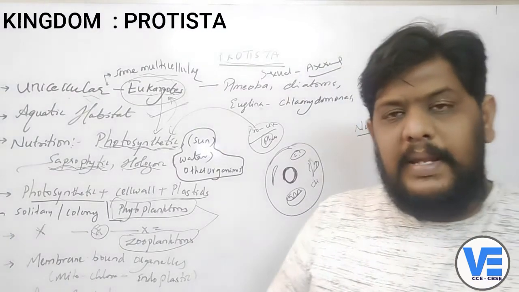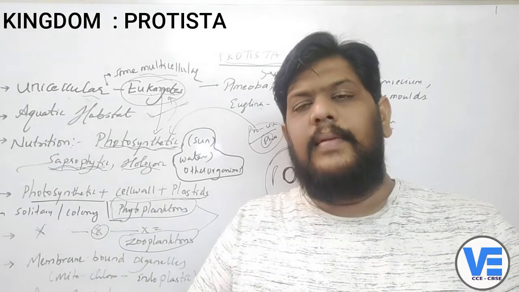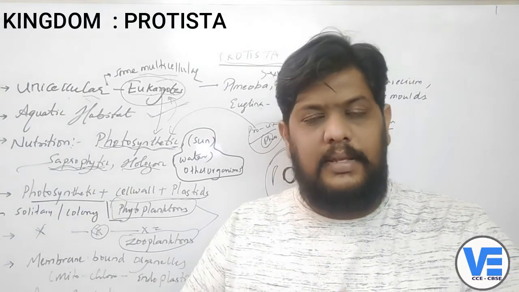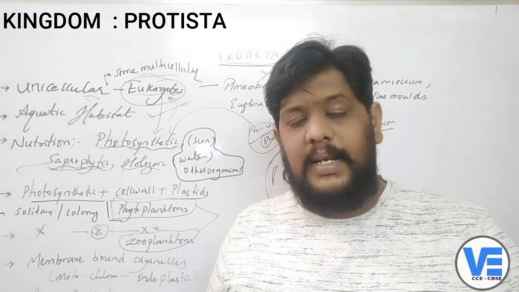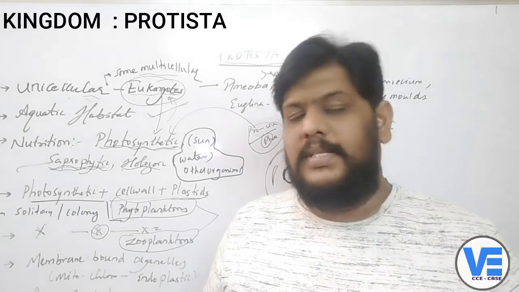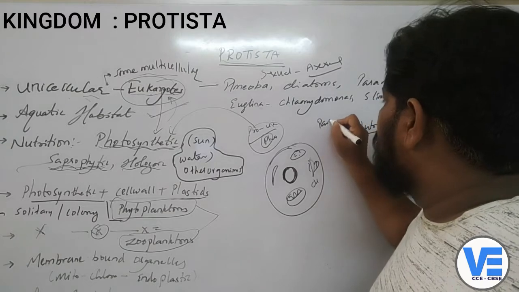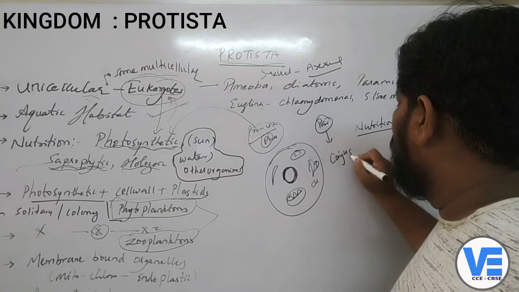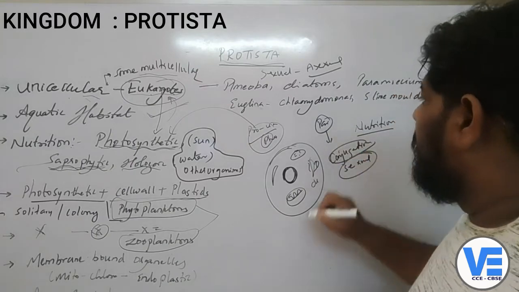So that means they can split into two. Basically their mode of reproduction is splitting into two. That is binary fission. So their mode of reproduction is binary fission, but there are some organisms which can reproduce sexually. So last time I told the example of the paramecium, right? You can take the example of the paramecium, which undergoes a process called conjugation, which is a sexual reproduction.